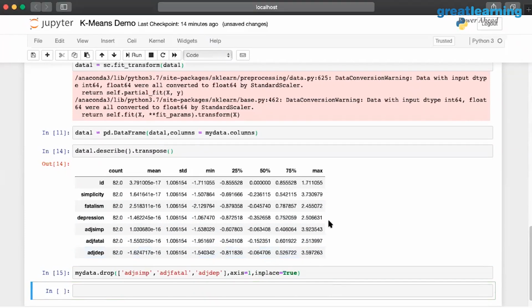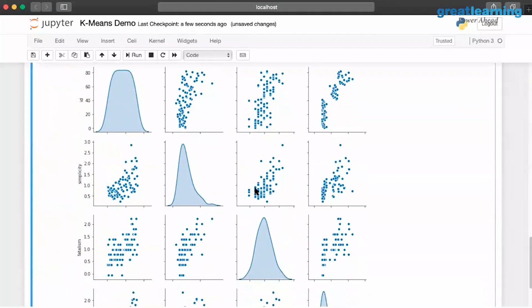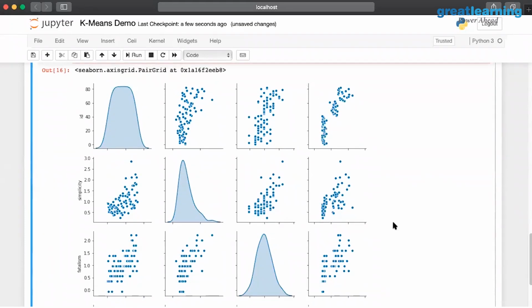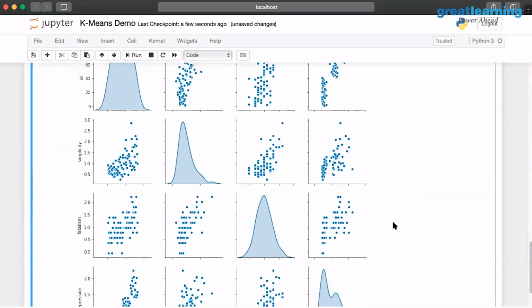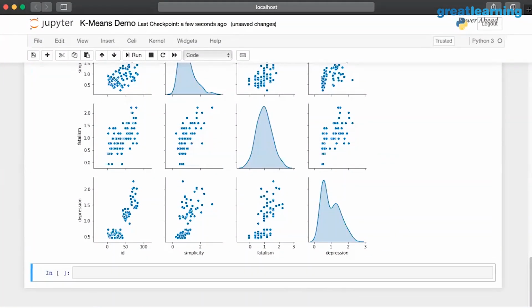Okay, so a quick check. I can either use a KDE or a histogram. Here I just want to look at a KDE, a kernel density estimation. That's it, right? This is my diagonal for this specific model. If you notice, there's a relationship between simplicity and fatalism, and fatalism and depression, and so on. So this is nothing but a sort of grid where we can look at each value.